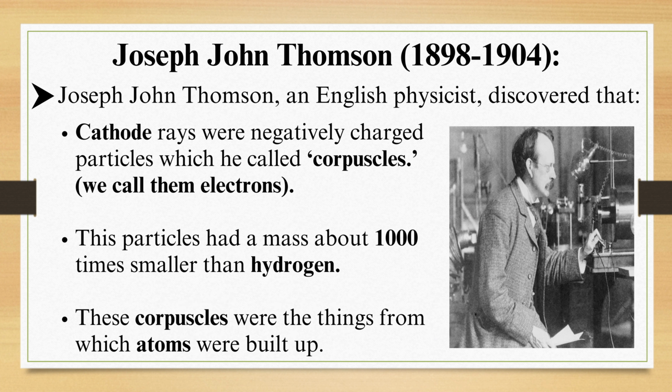Joseph John Thomson, 1898 to 1904. Joseph John Thomson, an English physicist, discovered that cathode rays were negatively charged particles, which he called corpuscles. We call them electrons. These particles had a mass about 1,000 times smaller than hydrogen. These corpuscles were the things from which atoms were built up.